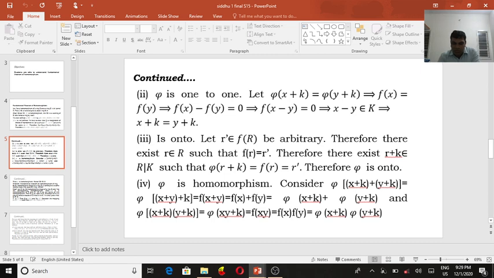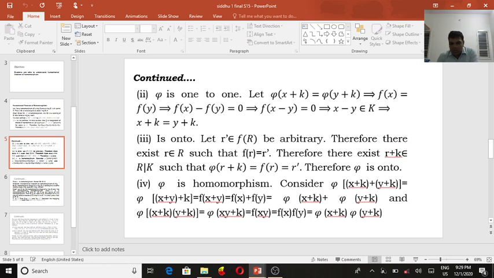Then pi of x plus k plus pi of y plus k. Addition is of the form pi of x plus y plus k, which we can write as f of x plus f of y. So f of x is pi of x plus k, and f of y means pi of y plus k.